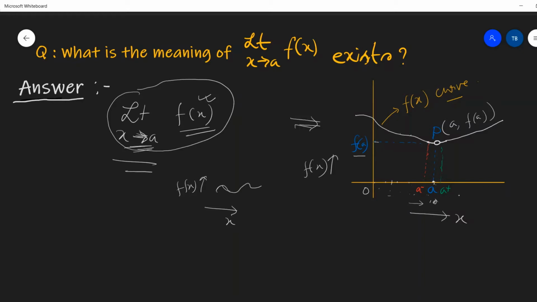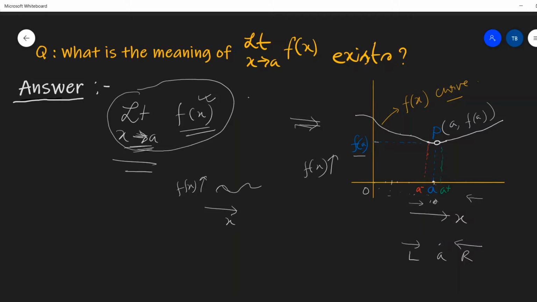And here it may approach from the right hand side also. Maybe the value of x was initially 12, then 11, then 10.5, 10.4, 10.1, 10.001, like that. Means the value of x is approaching towards a from the right hand side. Maybe from the right hand side, maybe from the left hand side, the value of x is approaching towards a. This is the meaning of this one.